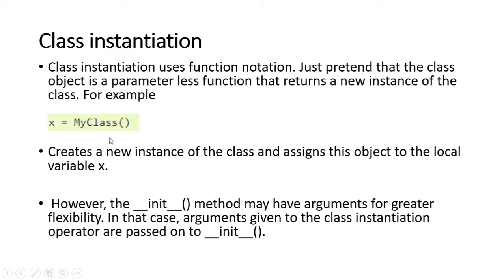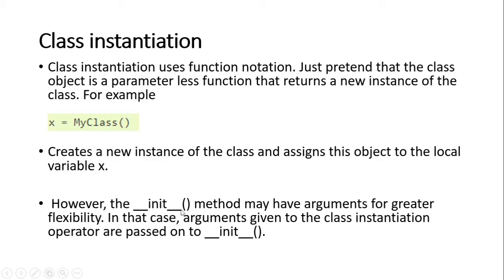Now this is not the end. We have one function which is called the init function. So basically when class instantiation happens, this init function plays an important role, and we have to use this init function whenever we are going to access the class through an object. That means whenever object instantiation comes, we will have to use this init function.